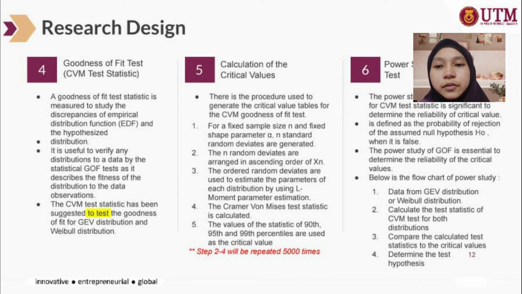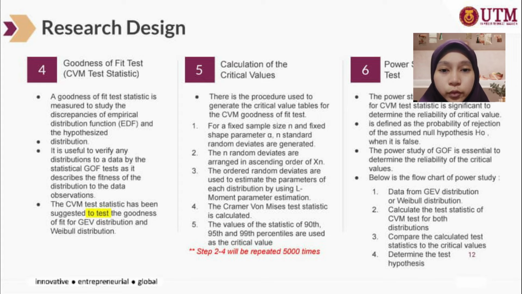Then the fourth part, or the fourth test used in this research methodology, is the goodness of fit test. It uses a test statistic, the Cramer-von Mises test statistic. So what is GOF? GOF is a measure to study the discrepancies of the empirical distribution function, EDF, and the hypothesized distribution.